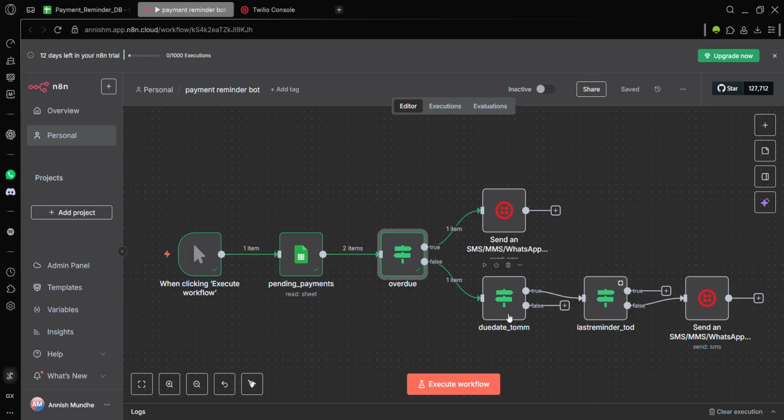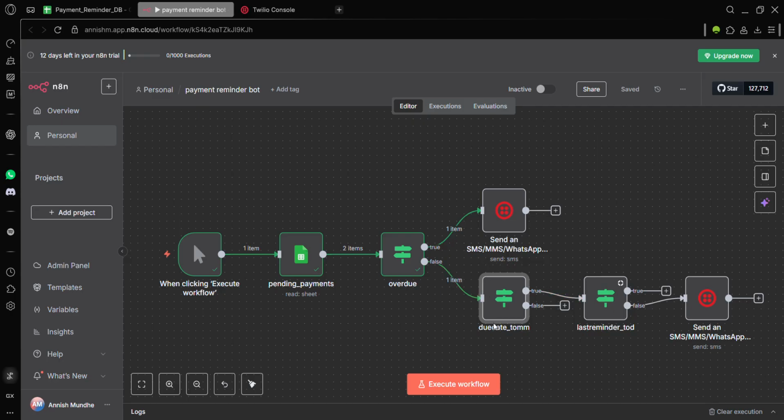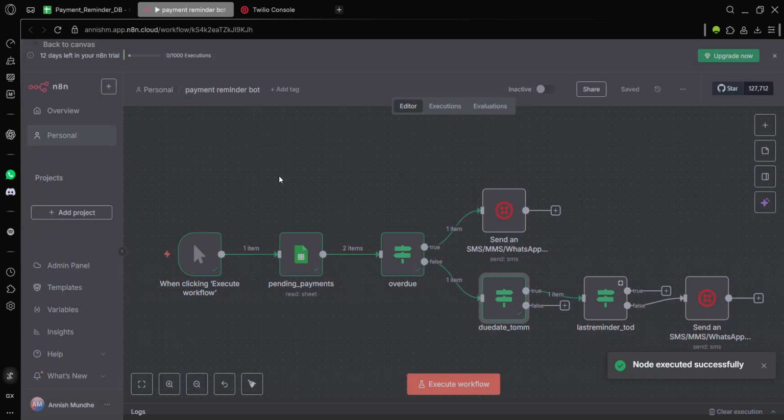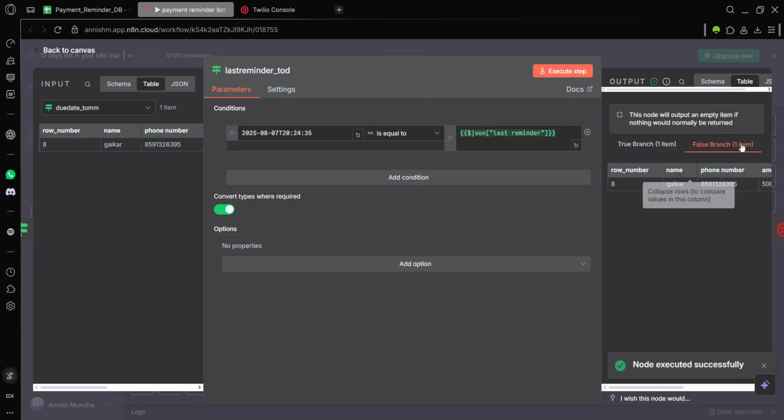So in the further steps we have two if blocks. First, to check if the due date is tomorrow, and second, is the last reminder already sent today? If yes, then we don't need to send it again. So here we check if the due date is tomorrow's date. If it is true, it will be passed on as one item, as you can see here. Let's execute this step. Yes, so Aditya Gaiker has a due date of tomorrow, hence it will be continued. Then we check if the last reminder date is today, which is not true for Aditya. Yes, it goes to false, because it's not true.